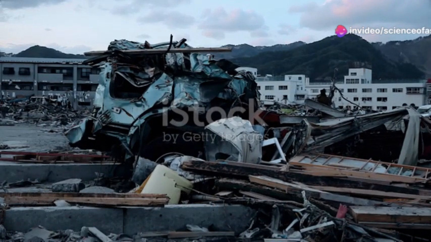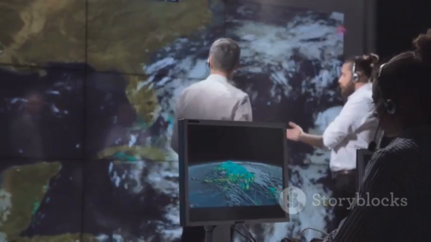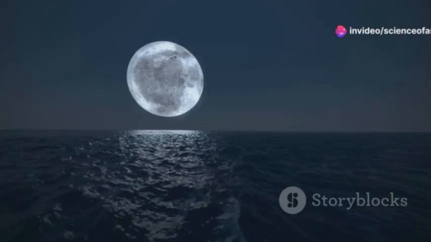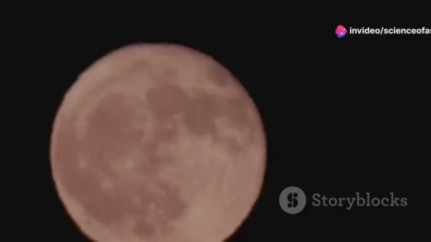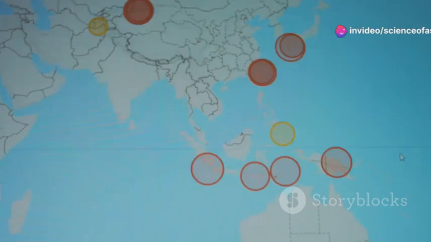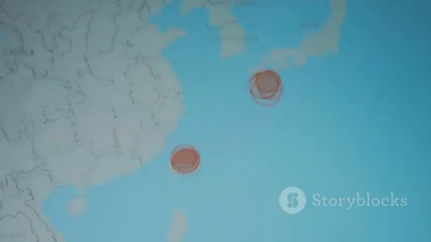The devastating 2011 Tohoku earthquake in Japan, which triggered a massive tsunami, provides a compelling case study for the potential influence of celestial bodies on seismic events. Research suggests that the tidal stresses from a full moon, which occurred just days before the earthquake, may have contributed to the triggering of this massive earthquake.